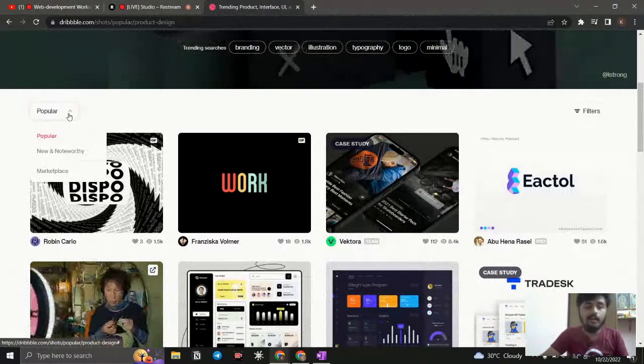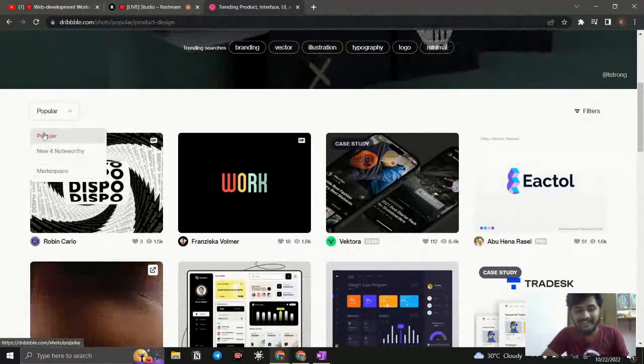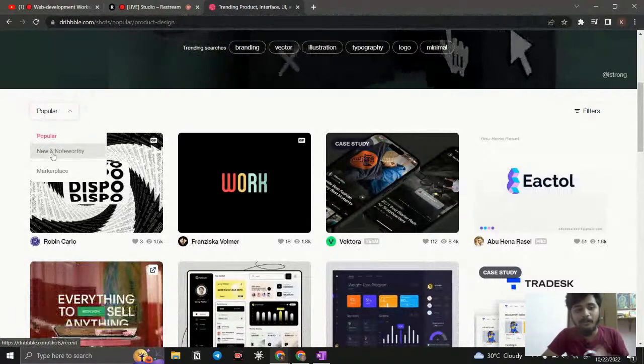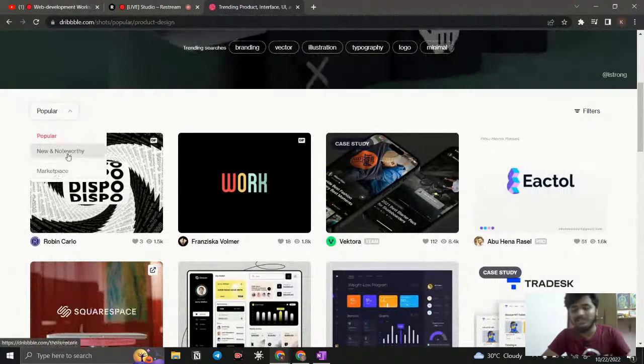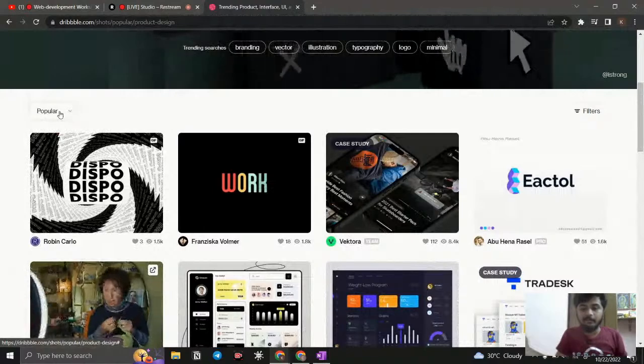I'm clicking the button, and it gives me an extra div, nothing extra, it is going to be a div, right? In the div we have a UL, and in the LI it is going to be popular, new, network, and marketplace. That is what is displayed, right? It has some CSS, and that's it. If I click it again, it disappears, boom.